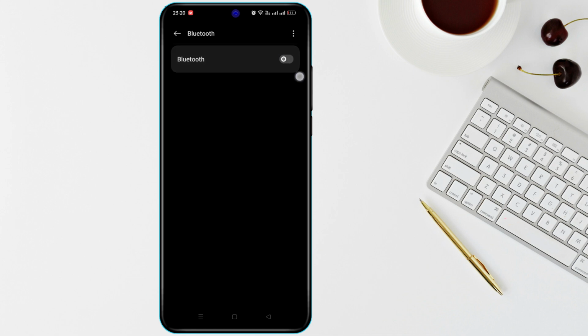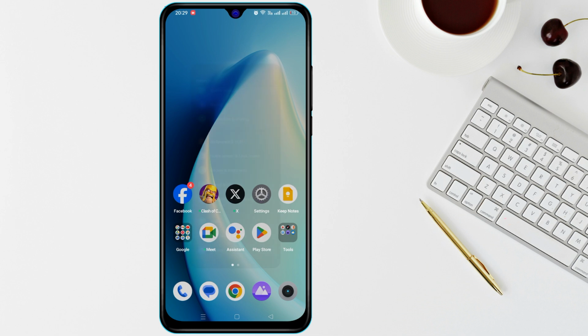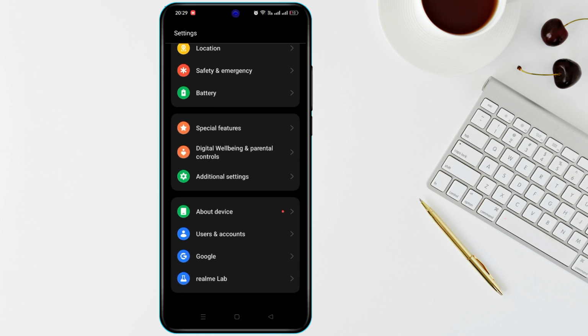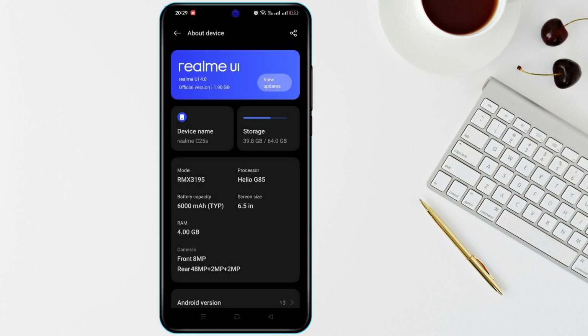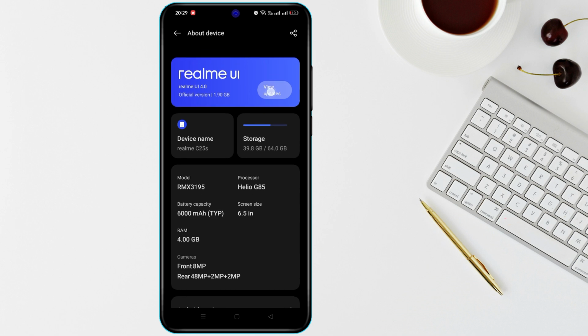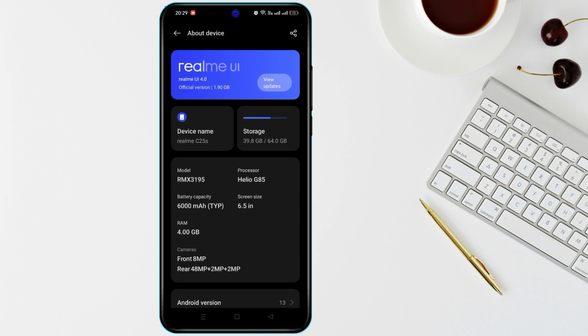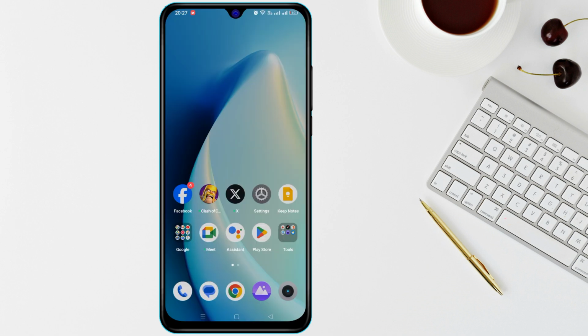Next, check for a software update. Go to Settings, then find the Software Update option. If an update is available, install it, as this may resolve any bugs causing the sound issue.